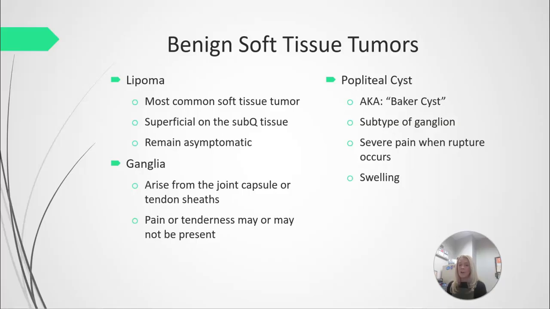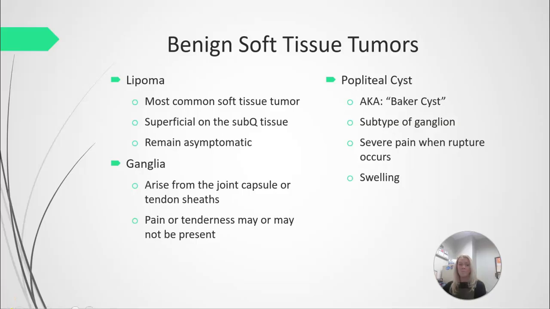Popliteal cysts are also known as Baker's cysts. These typically occur at the back of the knee, in the popliteal space. They are a subtype of a ganglion. They can be very painful, especially if they rupture, and the most common sign is going to be swelling on the posterior aspect of the knee.